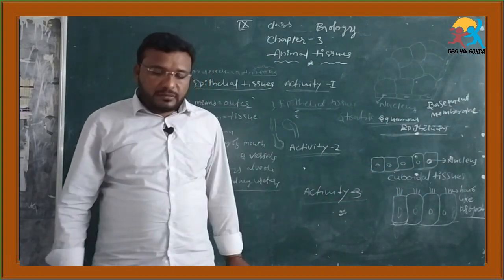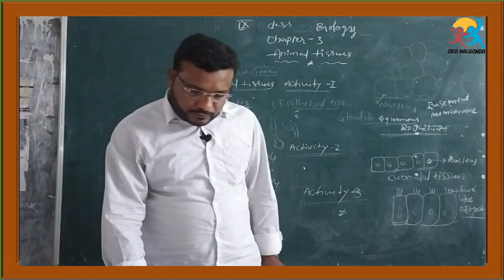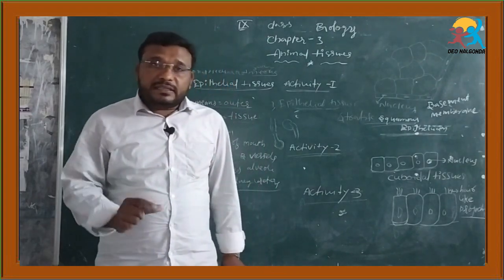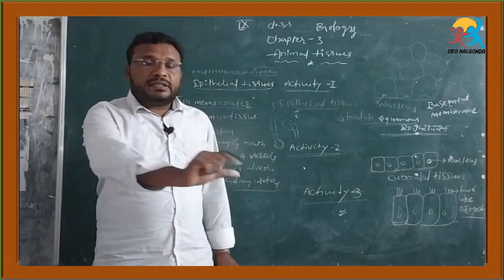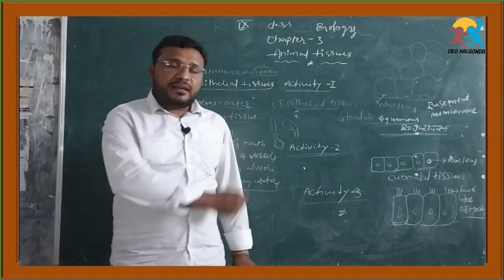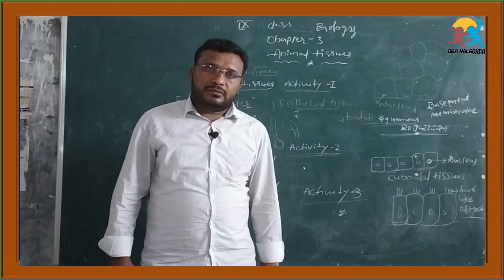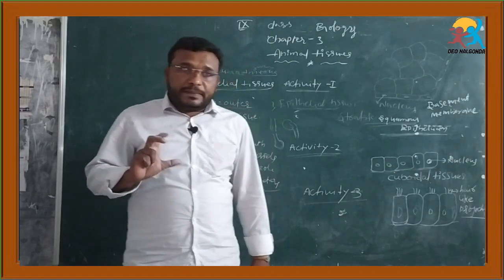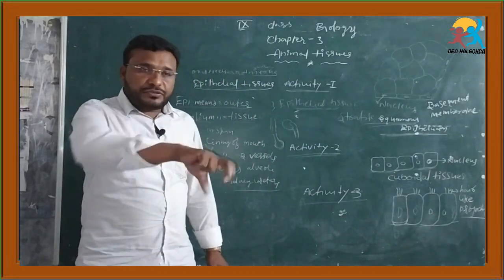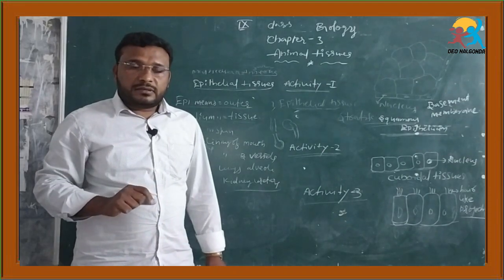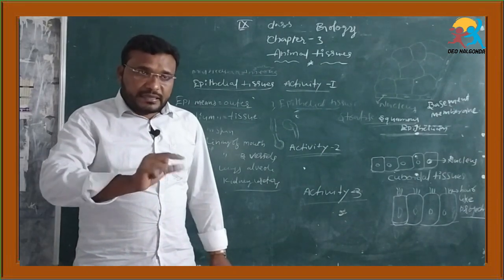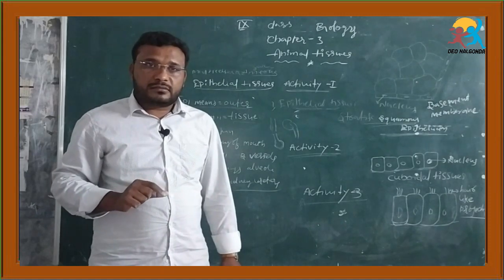Observe what the arrangement of the tissues is. Are there any differences in the tissue structure? What are the differences in the cells?